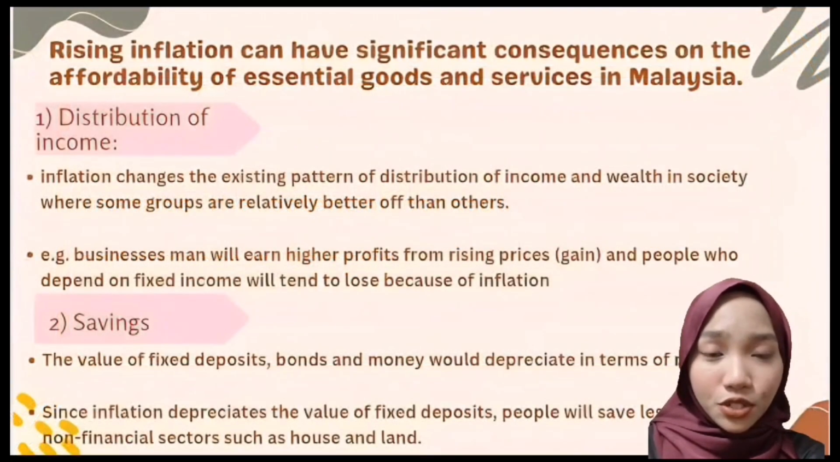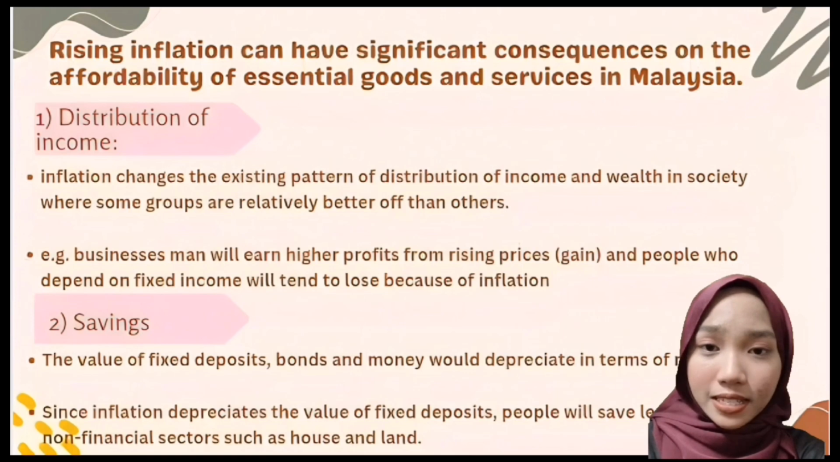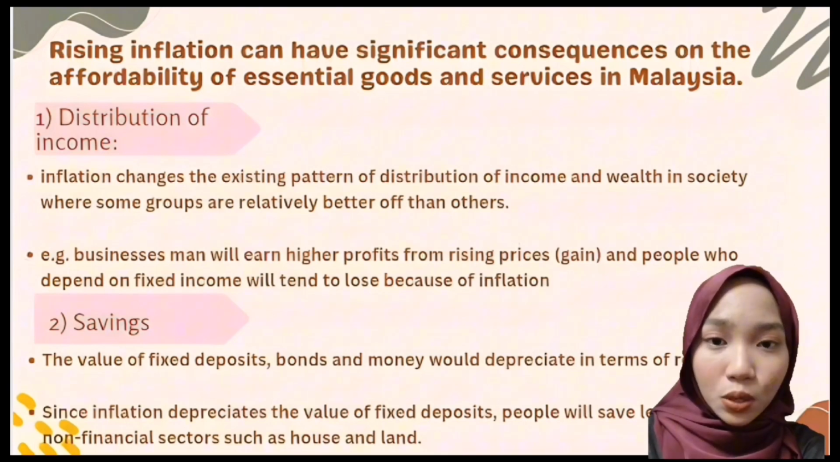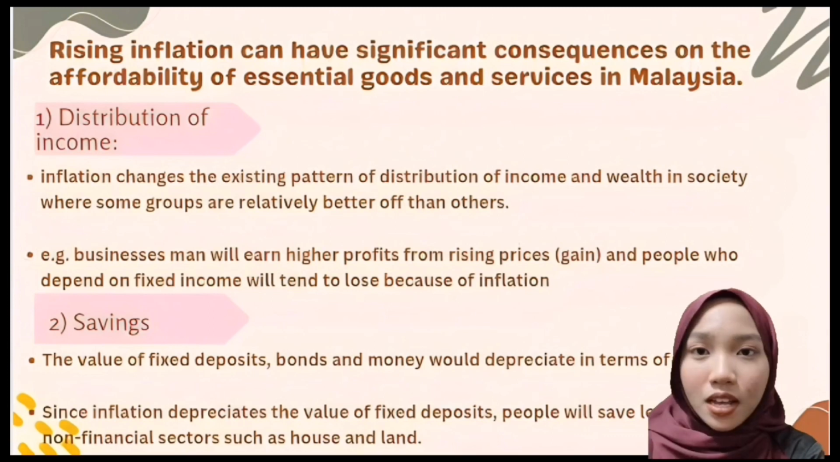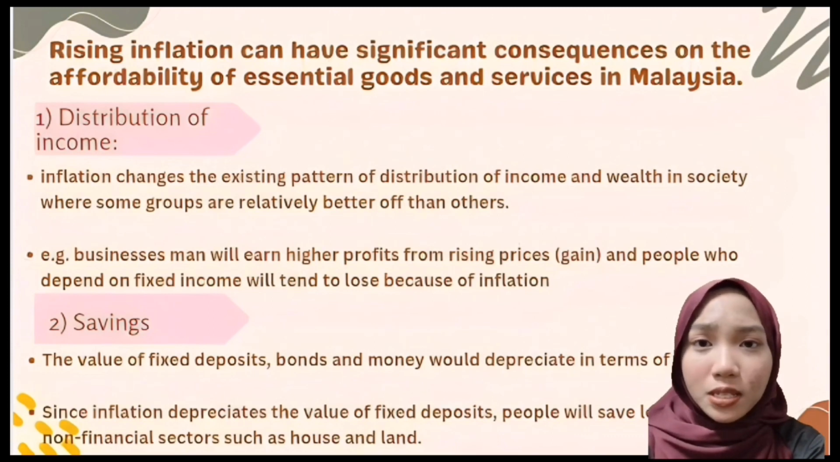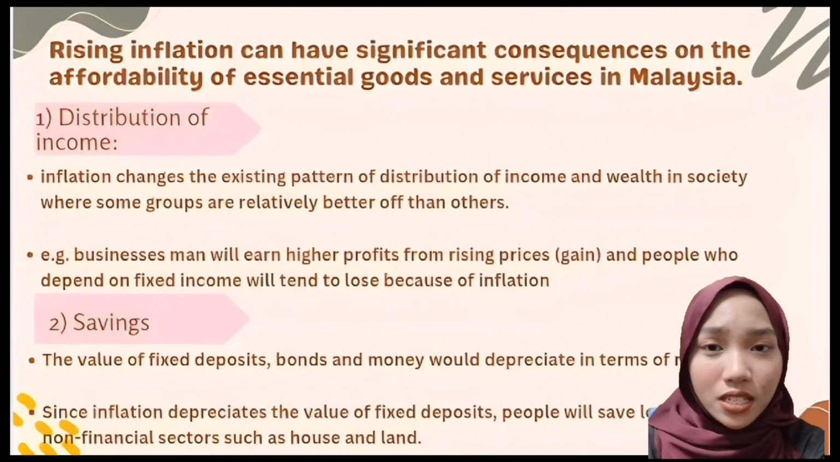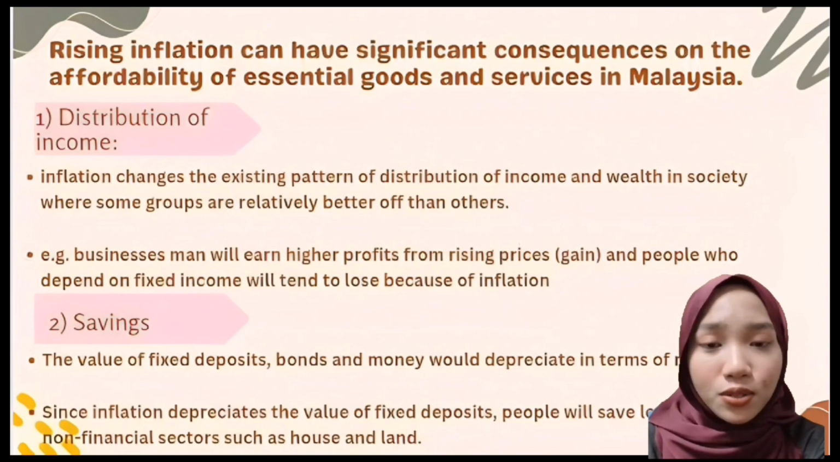So first, distribution of income. Inflation changes the existing pattern of distribution of income and wealth in society where some groups are relatively better off than others. For example, businessmen will earn higher profits from rising prices, and people who depend on fixed income will tend to lose because of inflation. So next is savings. The value of fixed deposits, bonds, and money would depreciate in terms of real income. Since inflation depreciates the value of fixed deposits, people will save less and invest in non-financial sectors such as house and land.